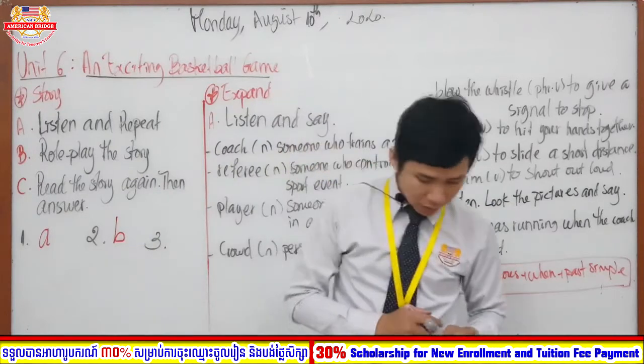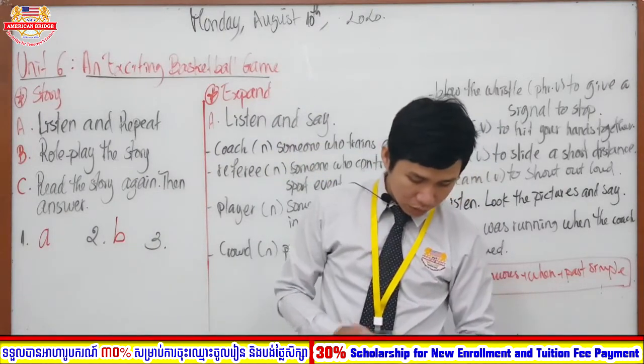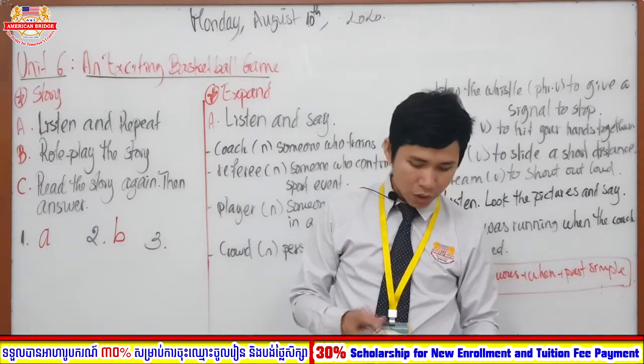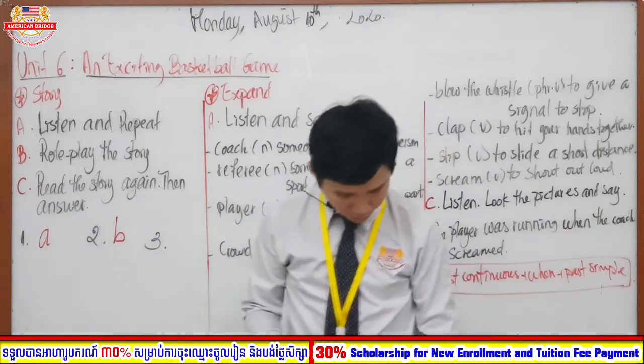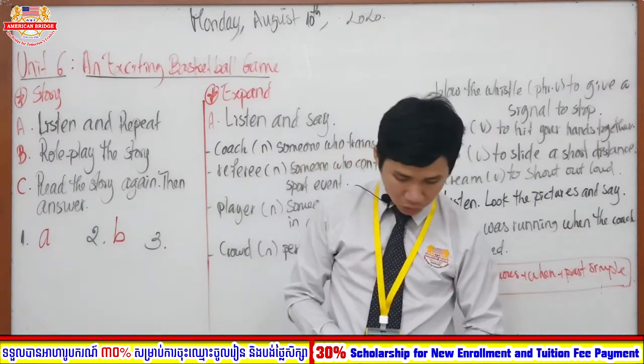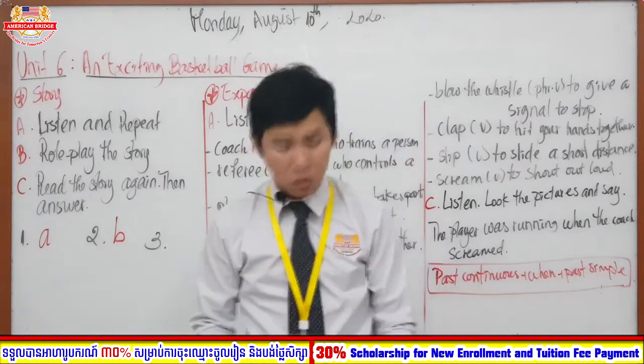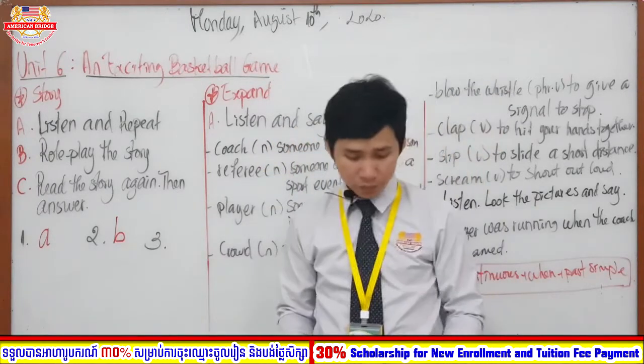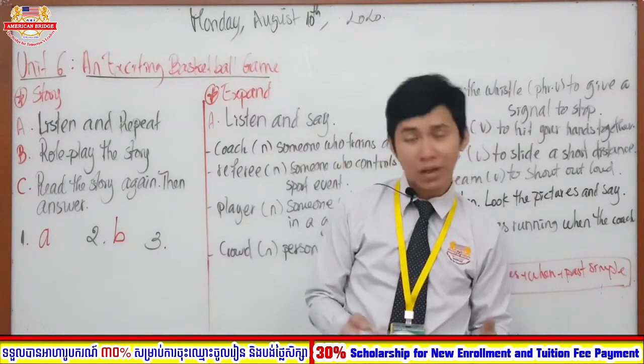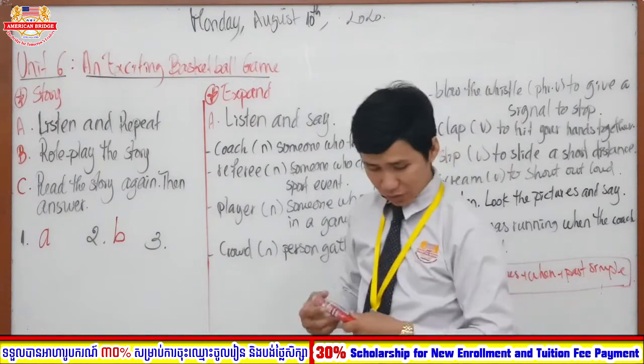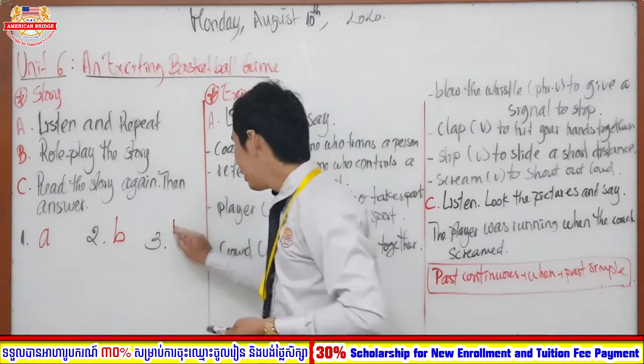Then let's move to number 3 in section C. Who ran into Brian? A, Alex; B, a small girl; and C, a big player. So who ran into Brian? You can see the picture, right? It is a small girl, so the answer is letter B.